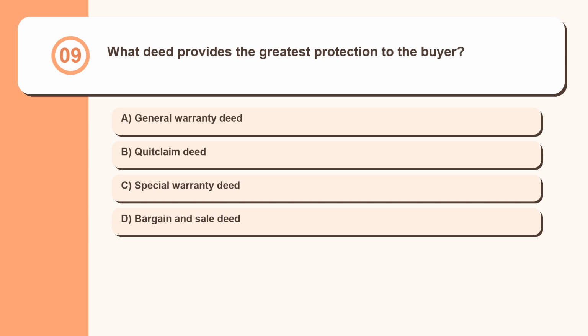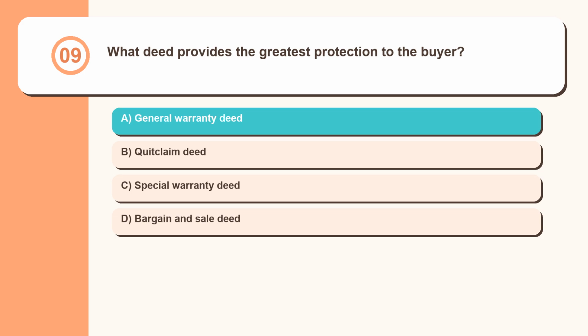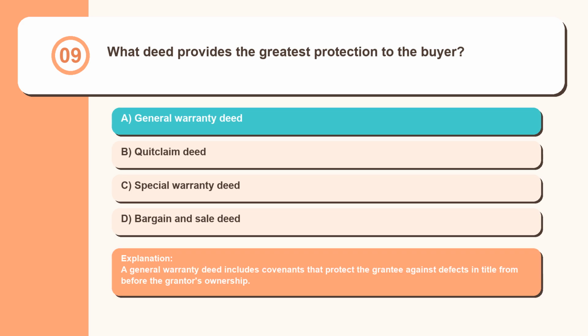Question 9. What deed provides the greatest protection to the buyer? General warranty deed, quitclaim deed, special warranty deed, bargain and sale deed. A general warranty deed includes covenants that protect the grantee against defects in title from before the grantor's ownership.